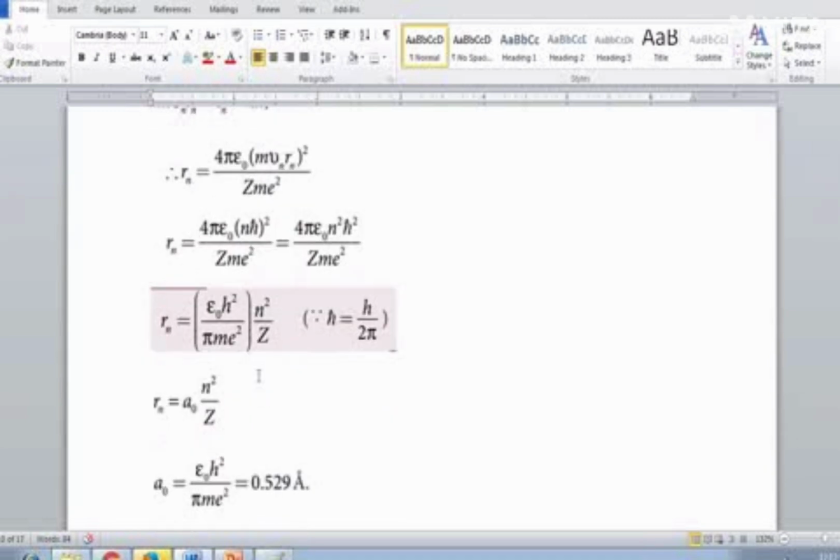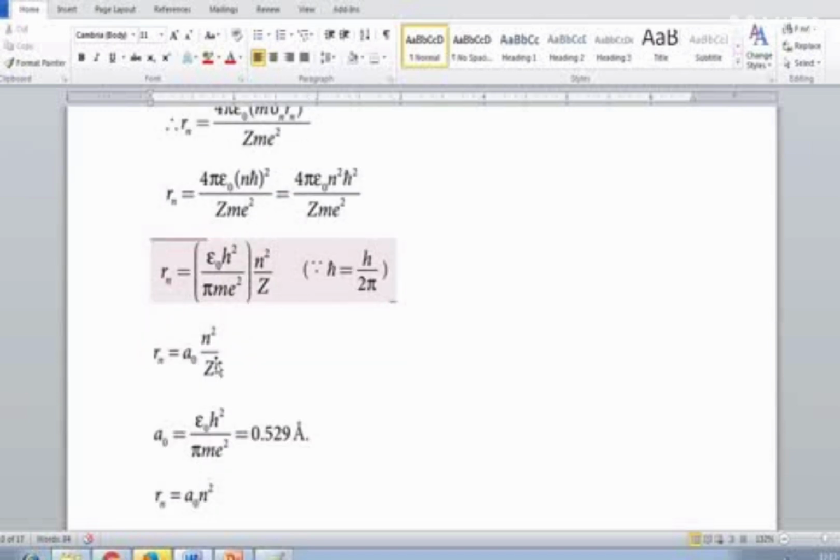Next thing is h cross equals h by 2 pi. Suppose you write h by 2 pi, the whole square. So h square by pi square. Here one pi is there, so pi gets cancelled, and remaining pi square is there. Here 2 is there; squaring that value we get 4. So this 4 and that 4 get cancelled. So remaining, you can write Rn equals A0 n square by z.